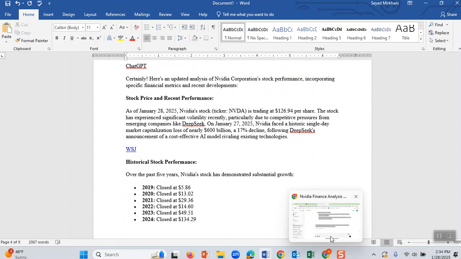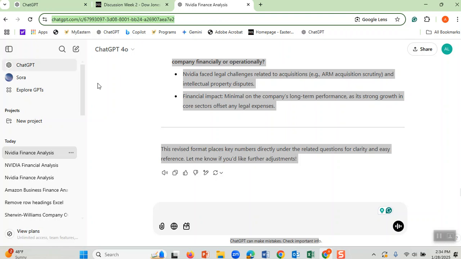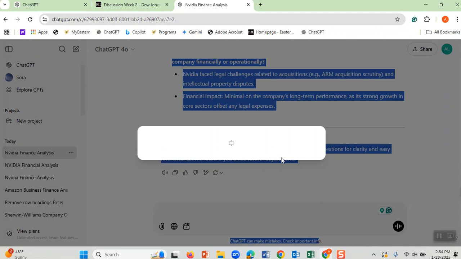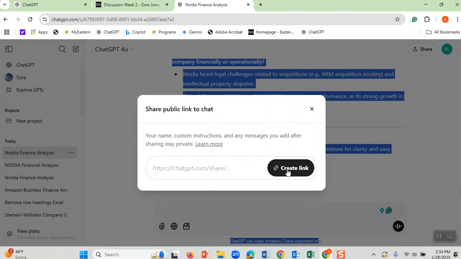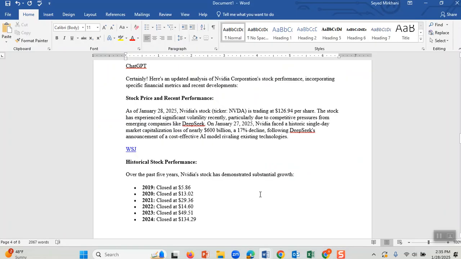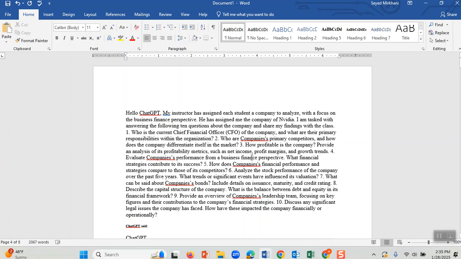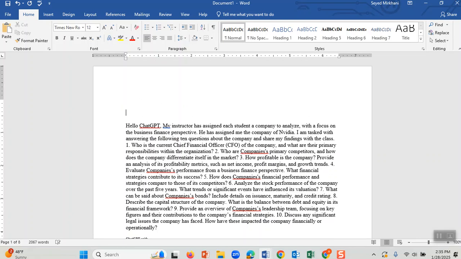Now, let me also share this link with you. One of the best ways to share the link is to click on share here. When you click here, ChatGPT creates a link. And I click create link. And then, look at here, do you see it says copied? Then I go to Microsoft Word. I put the link here for the students who want to go to my site and look at what ChatGPT said. Here it is.